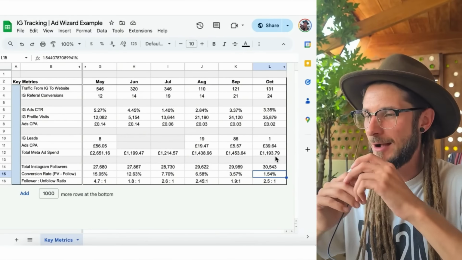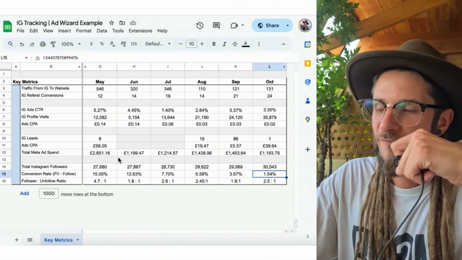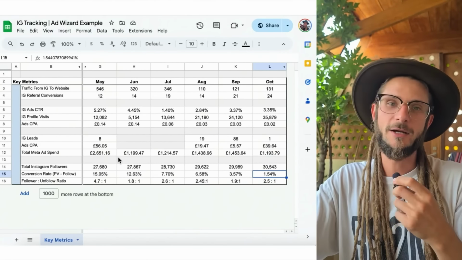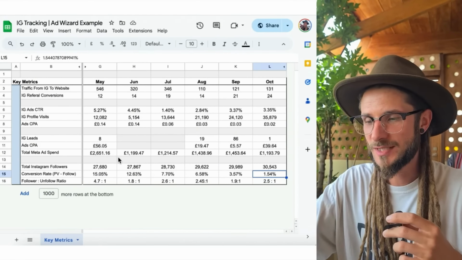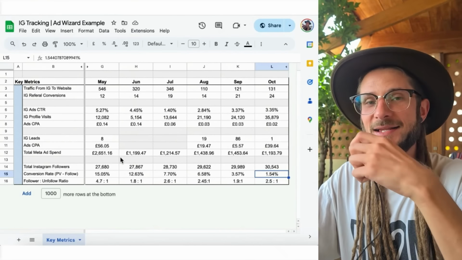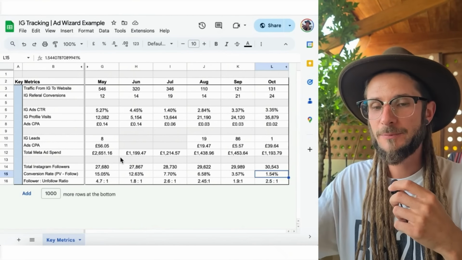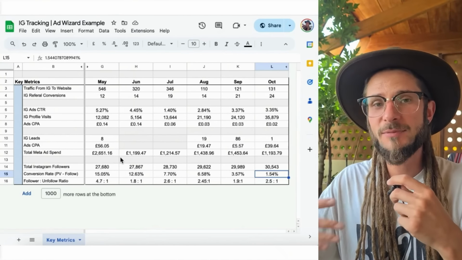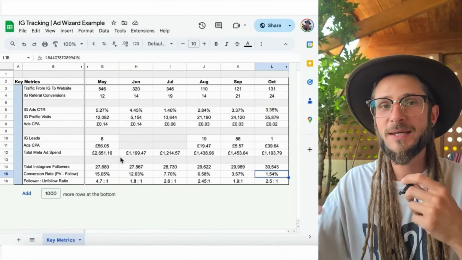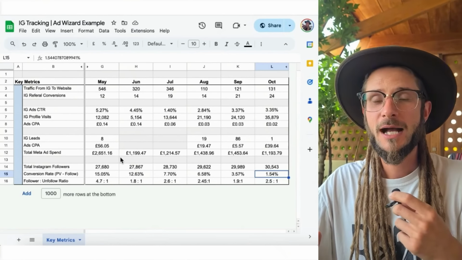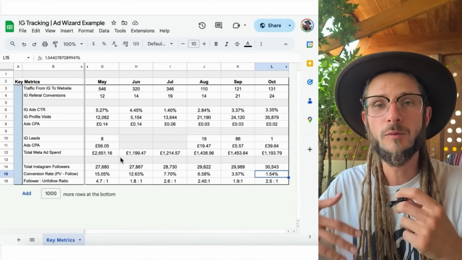Keep experimenting around. If you have a brand new profile, this is another piece of advice that I would give. These follower growth campaigns will take a longer time and will cost more money. As you post more content, as people can see what type of content you're going to be posting, the CPA will actually go down and the cost per follow will actually go down.